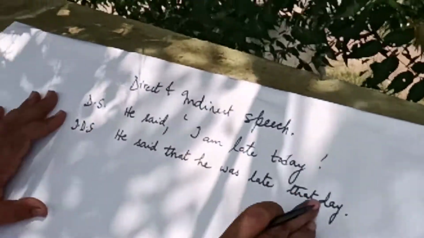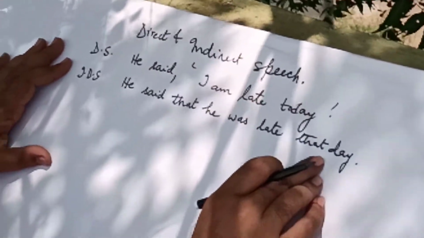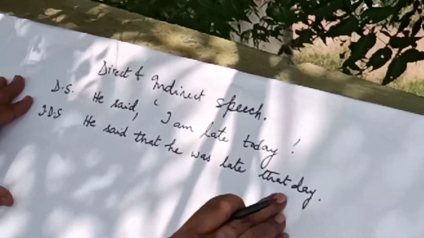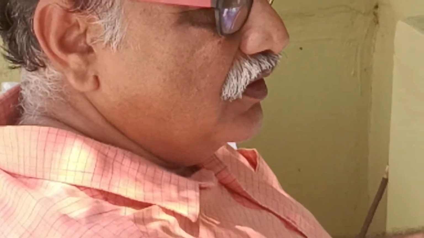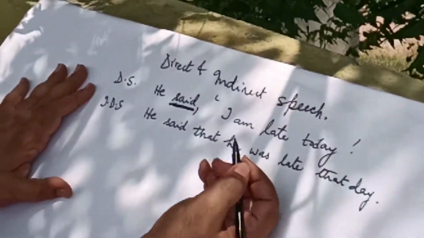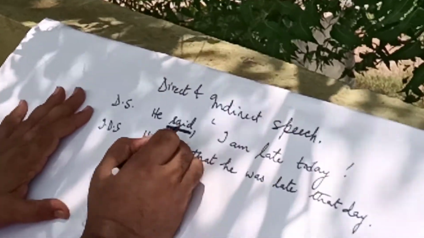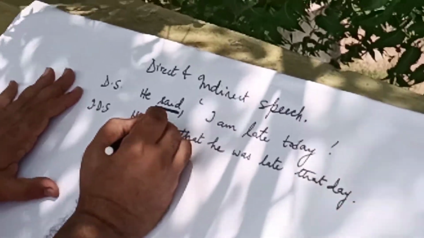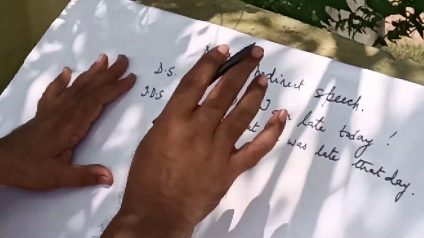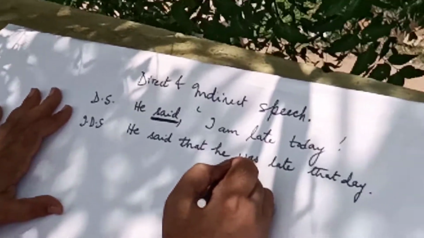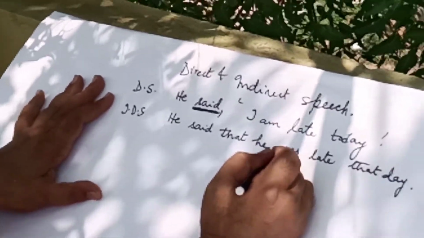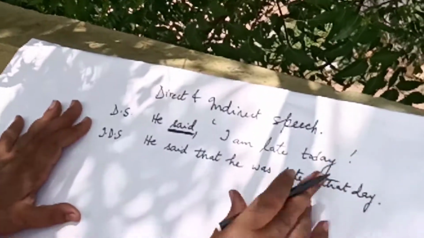So you have to remember one important aspect. When you convert direct speech into indirect speech, the tense undergoes a change. Suppose the reporting verb is in the simple past tense. So what is said? Said is the past form of say. So what is the tense of the word said? The tense of the word said is past tense. Suppose the reporting verb is in past tense, the simple present tense changes into the simple past tense.